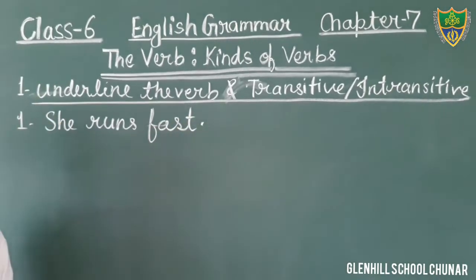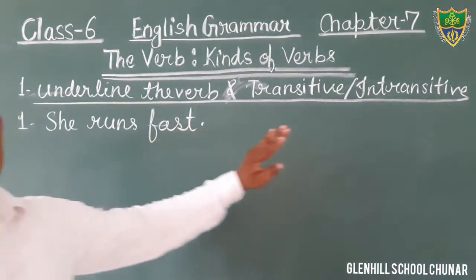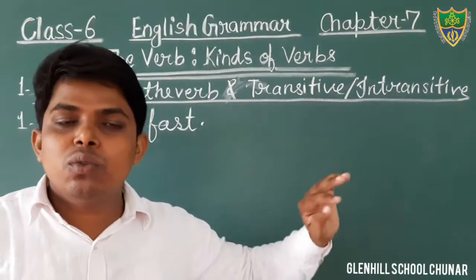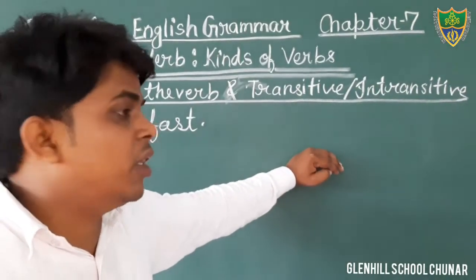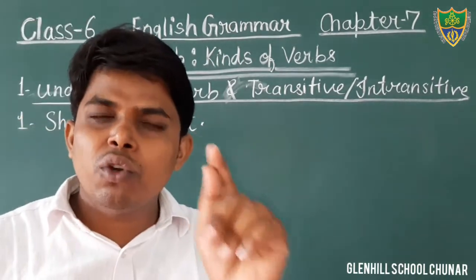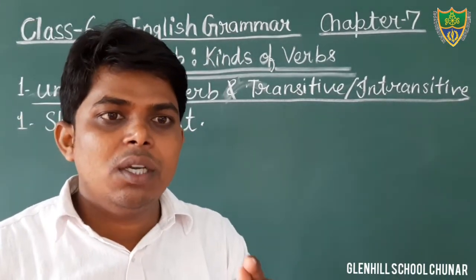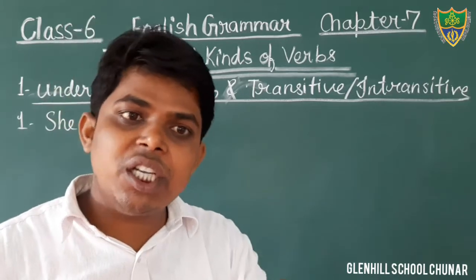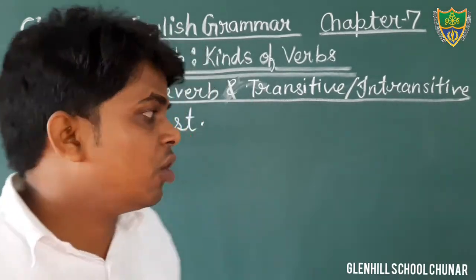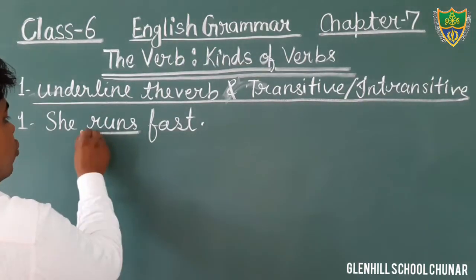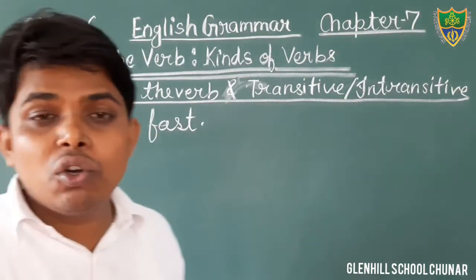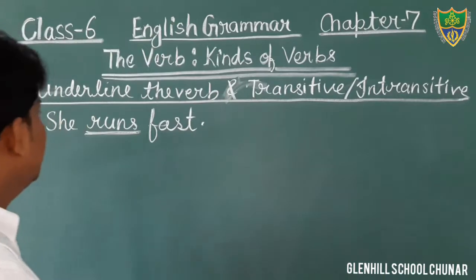Okay, just see the sentence. She runs fast. What is the verb here? I have told you in the definition that the verb denotes the action, position, relation, state of being. The word runs denotes what? Action. What was she doing?